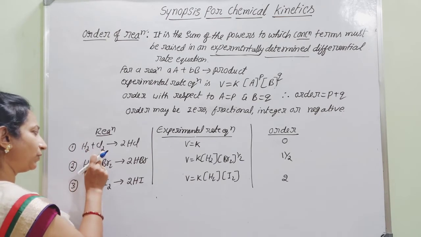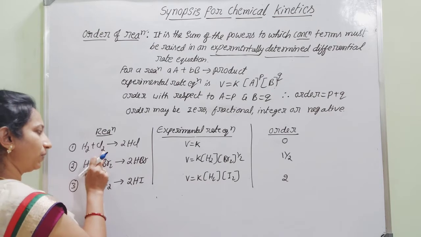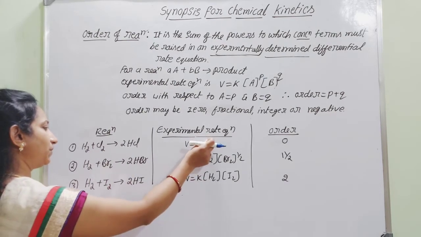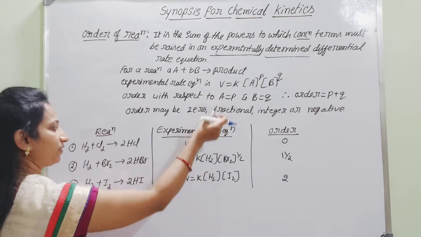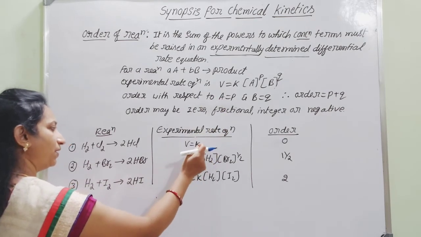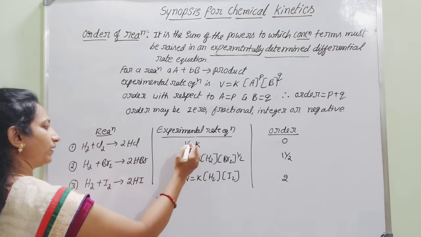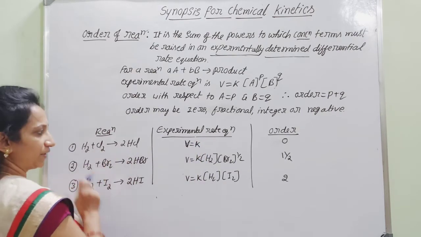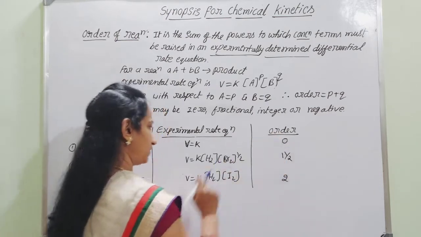The order with respect to chlorine is also found to be 0. Therefore, V will be equal to K into H2 to the power 0 and Cl2, that is the active concentration of Cl2 to the power 0, which will be equal to 1. Therefore, V is equal to K for this reaction. Therefore, the order is equal to 0.